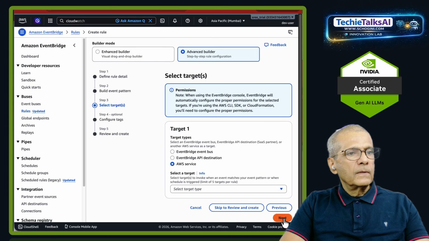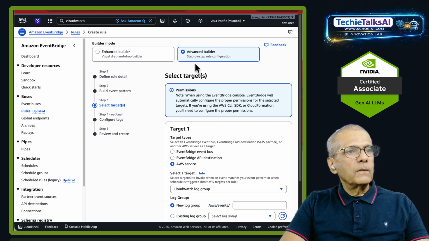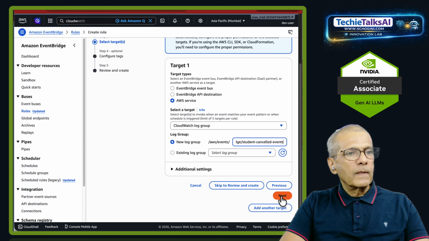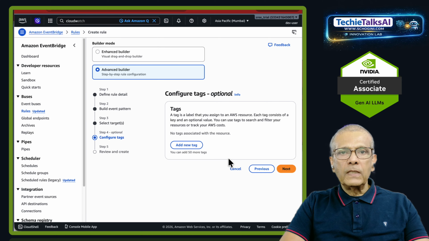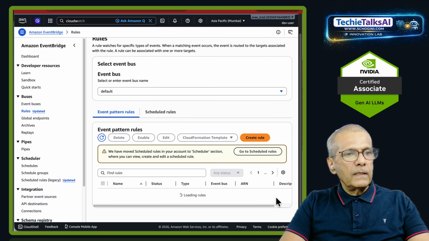Okay, so target AWS CloudWatch log group, and we will create another log group called EventBridge/student cancelled events. We could have also selected an existing one, but this is another type of event. Better to send it to a different target. Okay, click next and click on create rule.